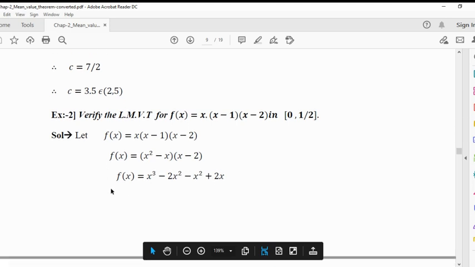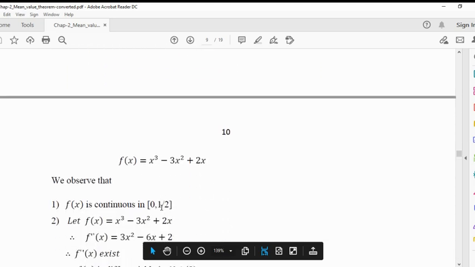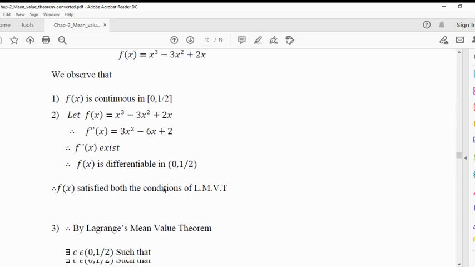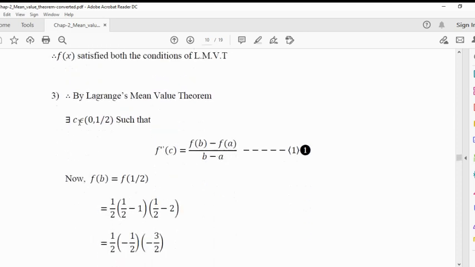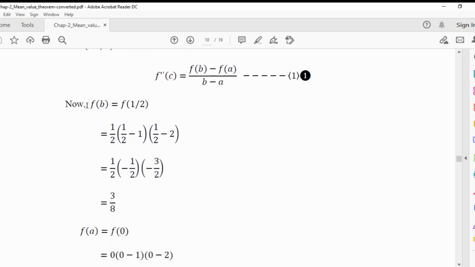Clearly f of x is continuous on the closed interval 0 to 1 half. So it is derivable on the open interval 0 to 1 half. This is the derivative, 3x square minus 6x plus 2. Now both the conditions of LMVT are satisfied. So by using LMVT there exists c belongs to 0 to 1 half such that f dash c is equal to f of b minus f of a upon b minus a. So find out the value of f of b, where b is nothing but our 1 half.